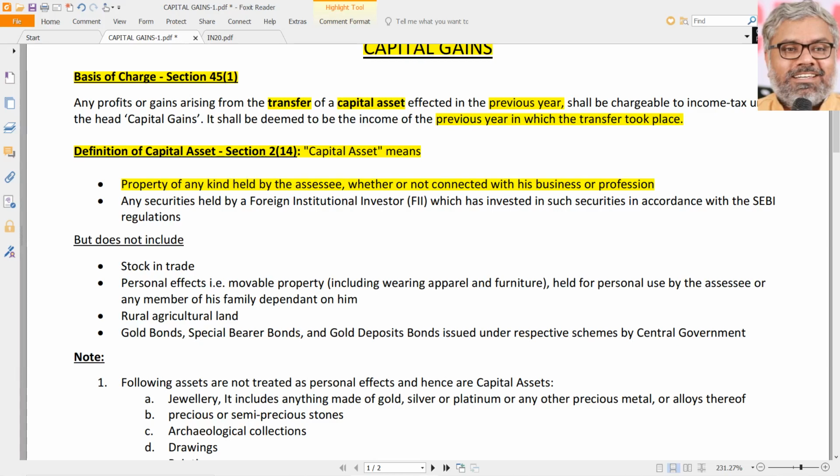kind held by the SSE, whether it is related to the business of the SSE or not, whether it is related to the profession of the SSE or not, irrespective of that, property of any kind is called a capital asset. Open-ended word, that is property. And any securities held by a foreign institutional investor which has invested in such securities in accordance with SEBI regulations.